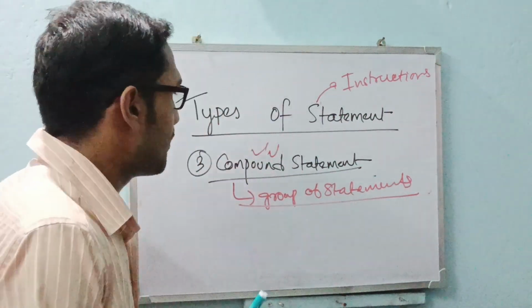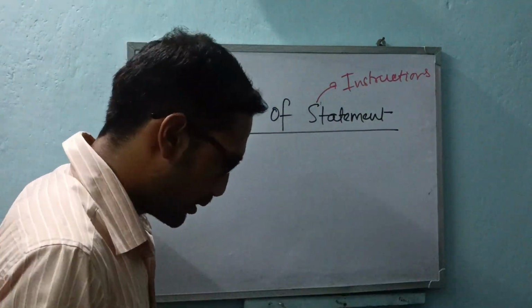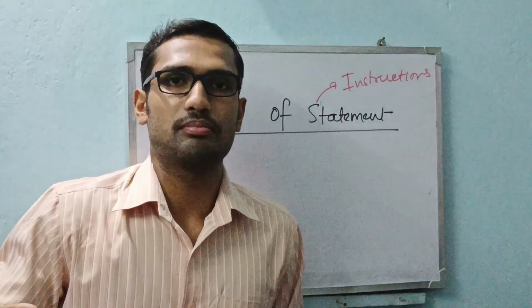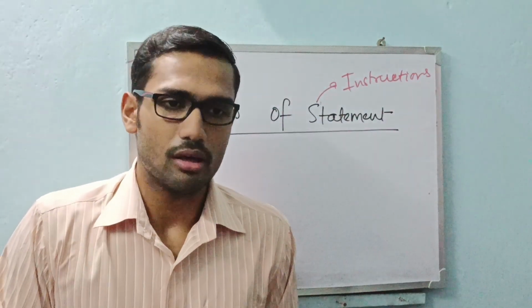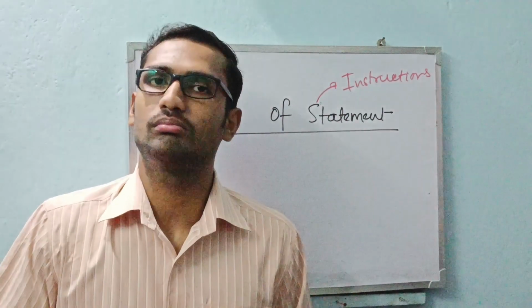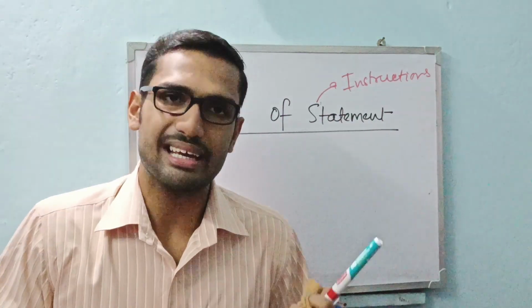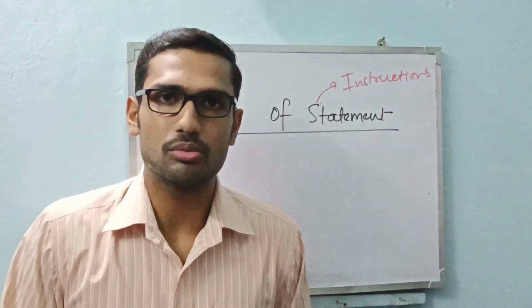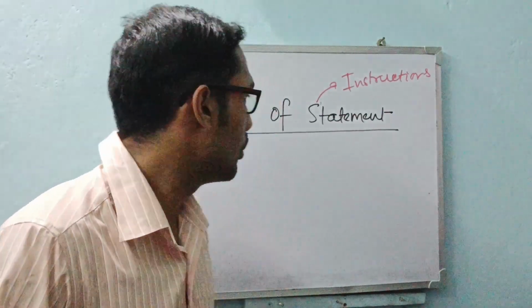Okay, let me show you. The chapters on conditional statements and iterative statements are all examples of compound statements. We will be writing more and more compound statements in upcoming videos. But let me show you one example.